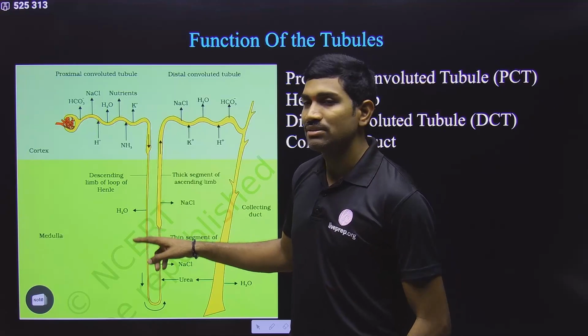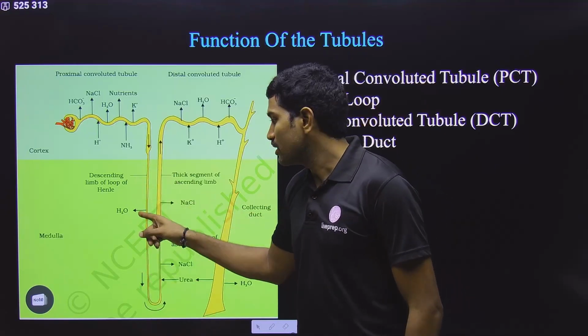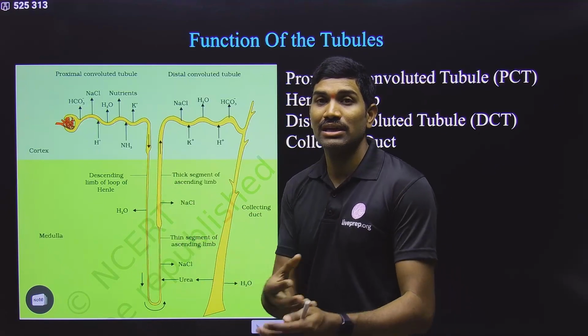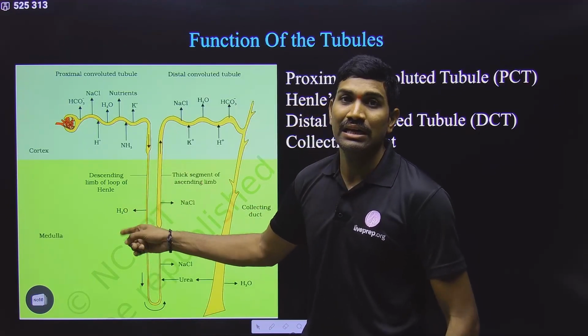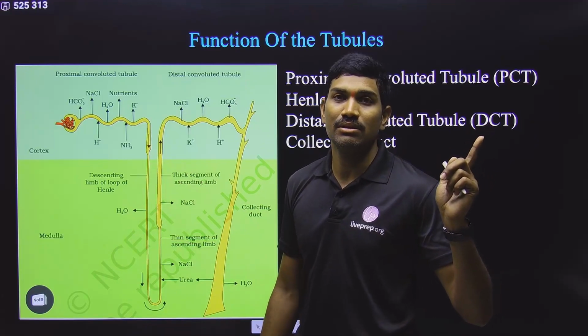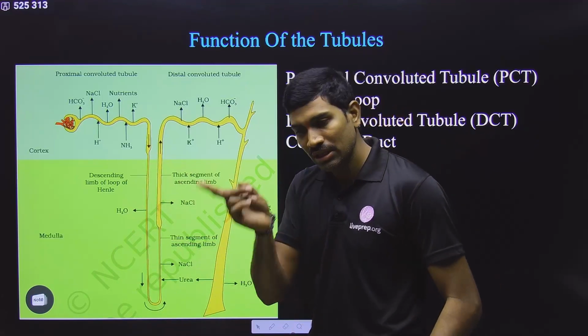That's why they say it is less permeable to ions but more permeable to water. That's why water can be easily absorbed in the descending loop of Henle. Remember this content. I will link this with the urine concentration mechanism, the counter current mechanism. That I will link up.